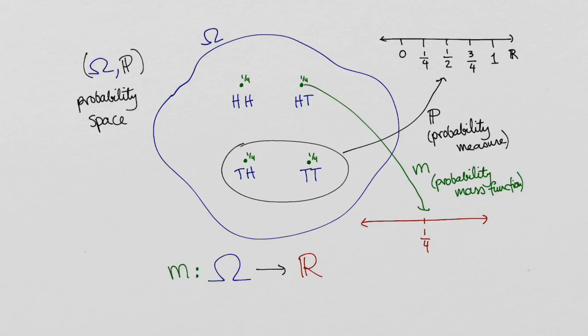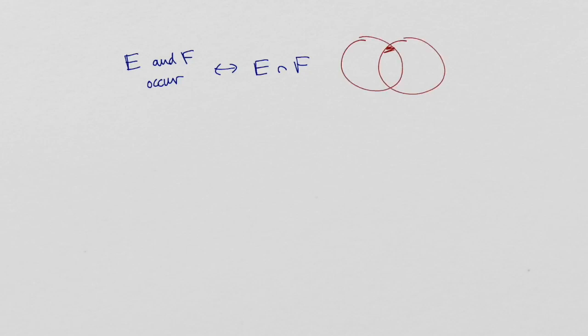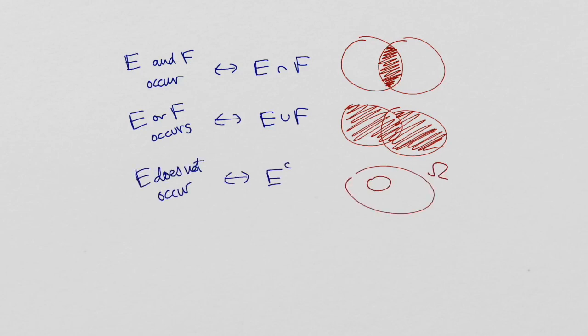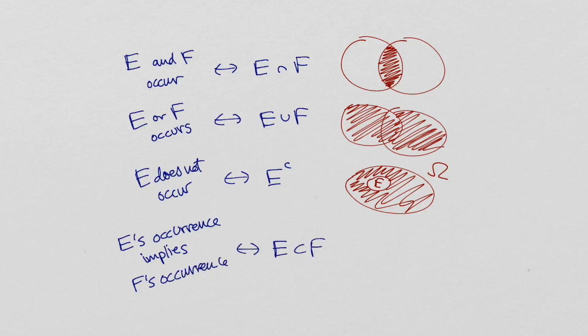With these definitions, common ways of combining events correspond to common set operations. The event that E occurs and F occurs is E intersect F. The event that E occurs or F occurs is E union F. And the event that E does not happen is E complement. Saying that the occurrence of an event E implies the occurrence of another event F is equivalent to saying that E is a subset of F.